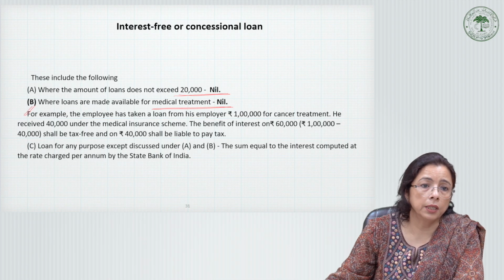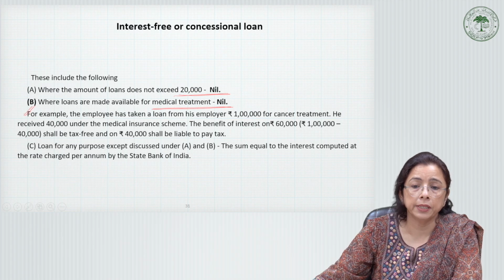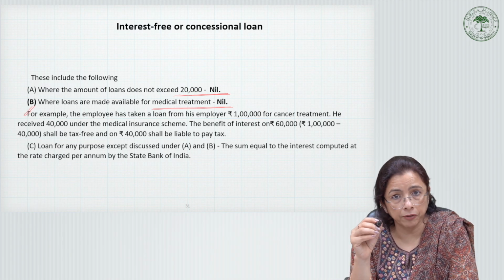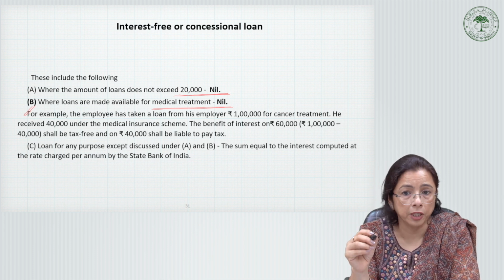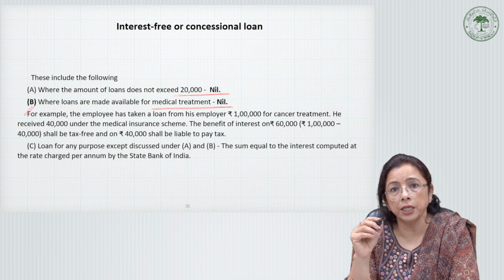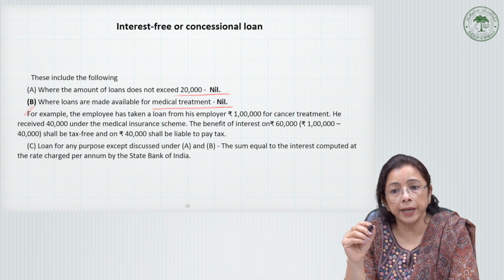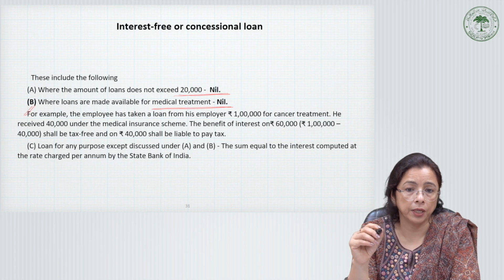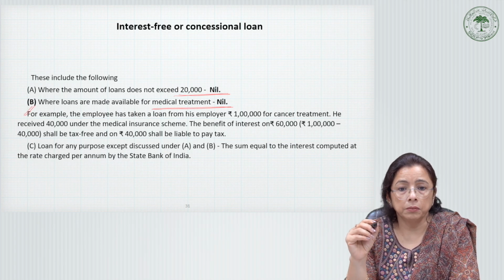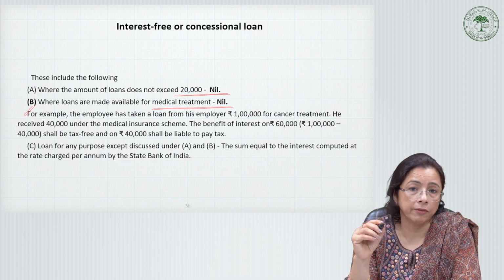Then we come to the third criterion, that is, a loan for any purpose except those discussed above, that is, medical purpose or within the 20,000 limit. Then the value shall be the sum equal to the interest computed at the rate charged per annum by the State Bank of India as on the first day of the relevant previous year in respect of loans for the same purpose advanced by it.